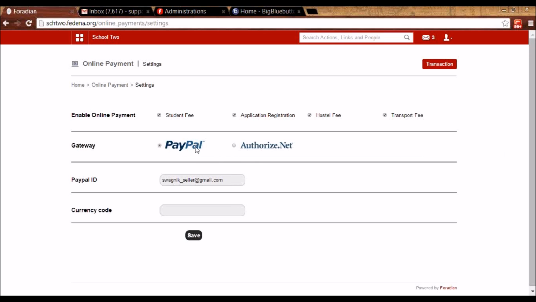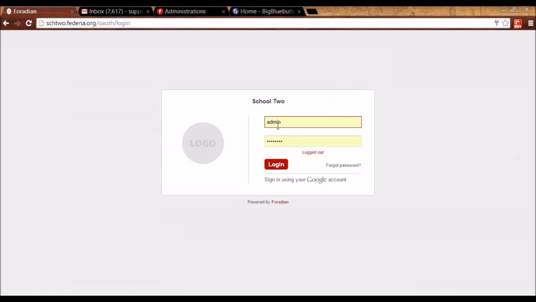So if you're registering with PayPal, you have to give the PayPal ID that is provided by them. If you're registering with Authorize.net, you have to give these two fields that will be provided by Authorize.net. So once these settings are saved properly, let me log in as one of the students and show you how he can pay.